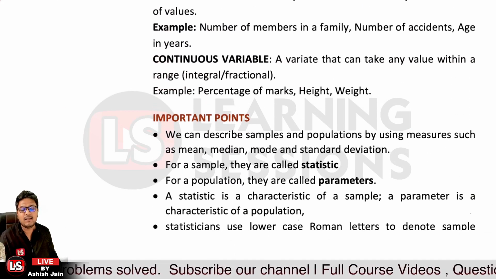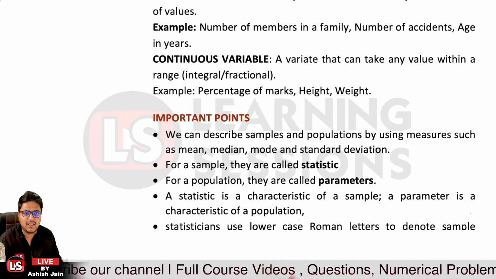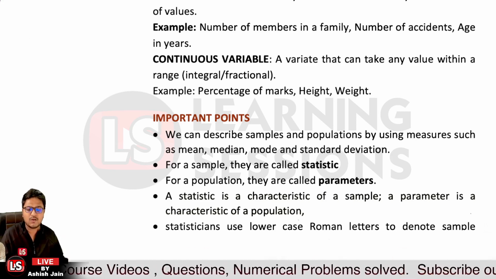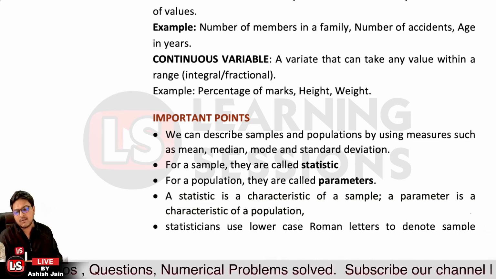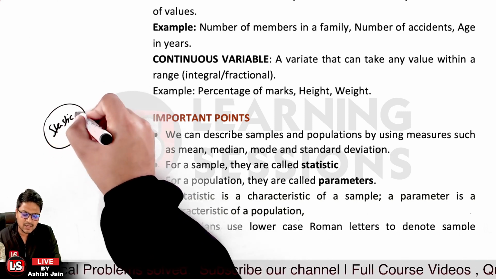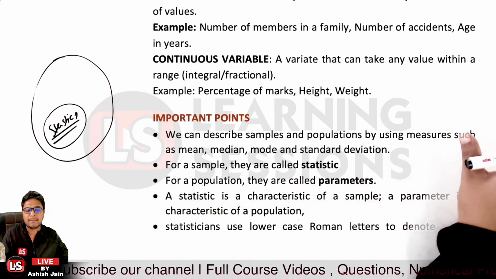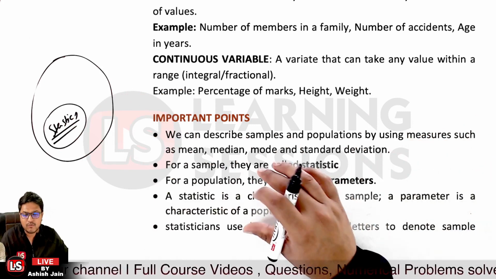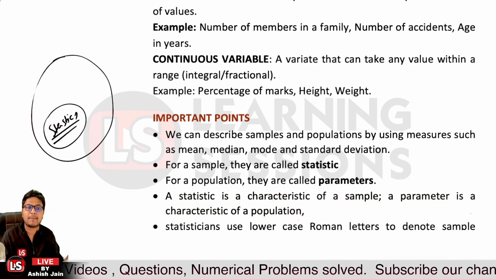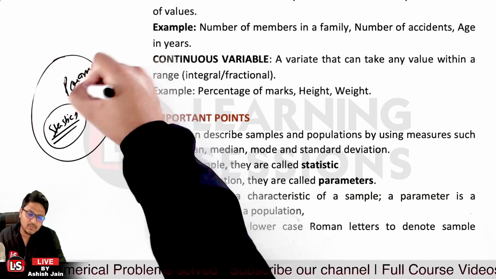After that, let's have a look at the important points. We can describe samples and populations by measures of mean, median, mode, and standard deviation, which we will learn in the coming chapters. For a sample, these terms are said to be statistics. A sample is taken from the population itself, so it's a part of the population. When we talk about mean, median, and standard deviation related to the population, these are said to be parameters. For the sample, these are said to be statistics.